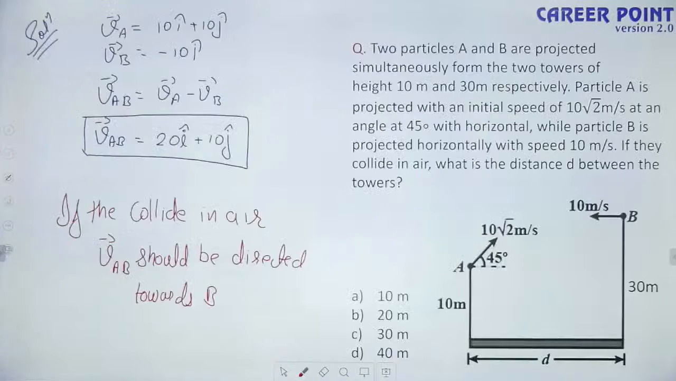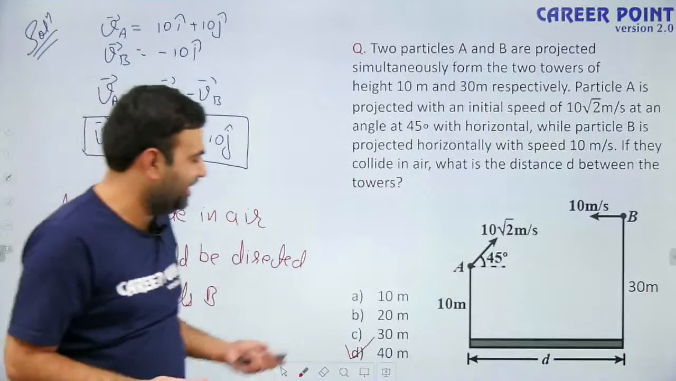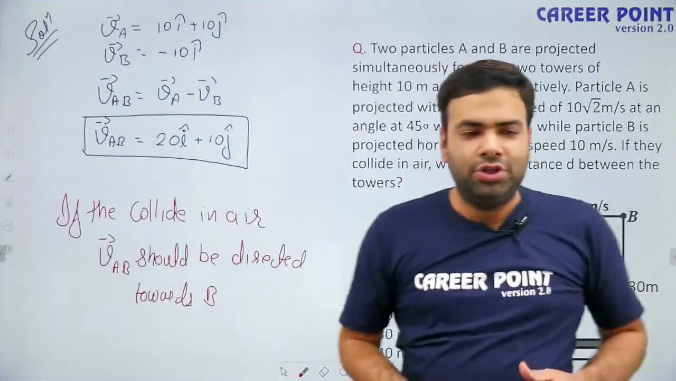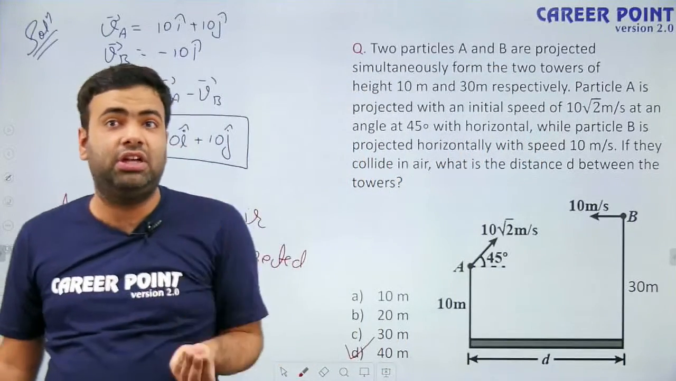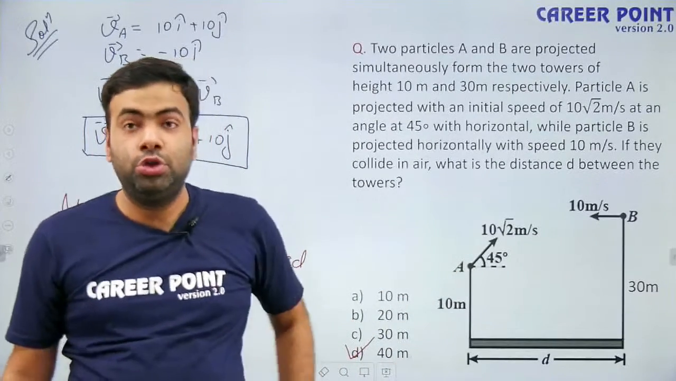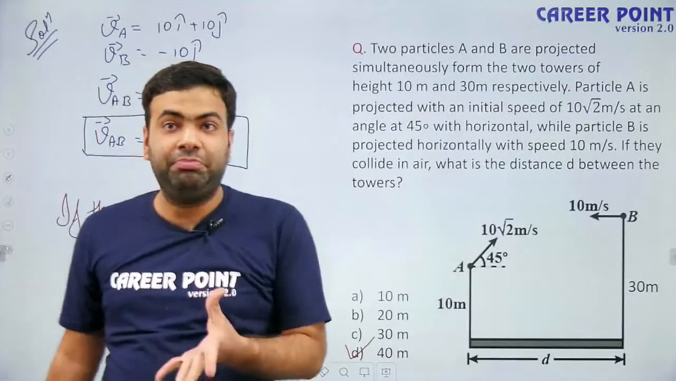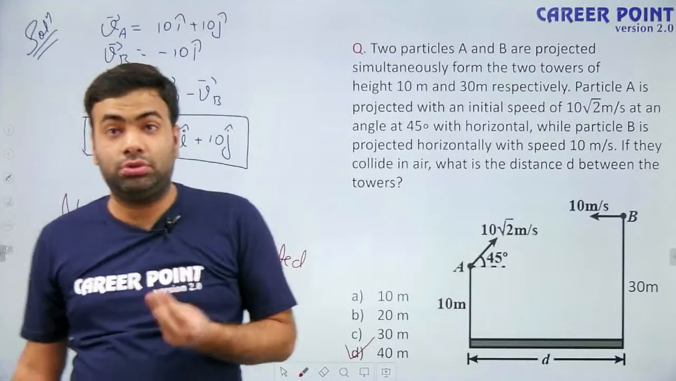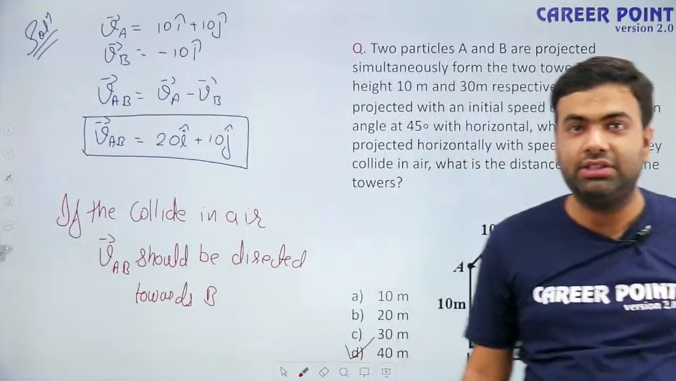So what is the answer? Our answer is option D. The value of D is option D, that is 40 meters. These kind of questions are the most difficult questions that any competitive exam can ask. So if you are solving each and every question of my class, that means you will be able to solve all the questions of the competitive exam, that is NEET.